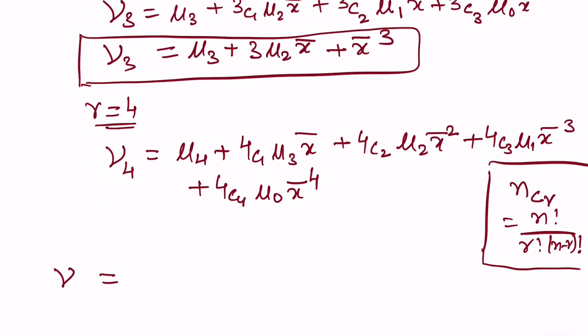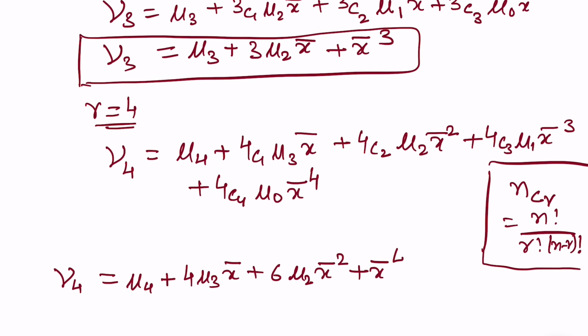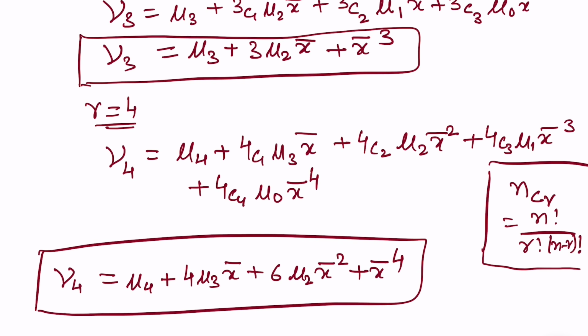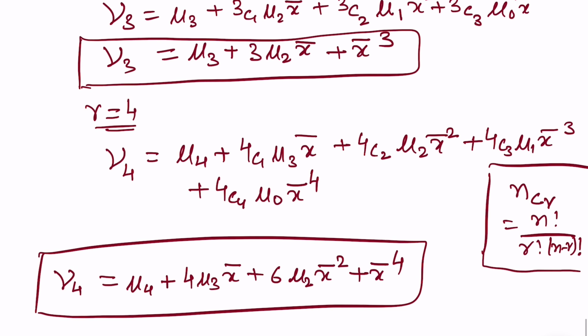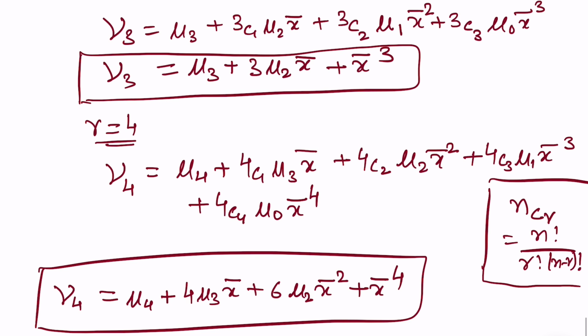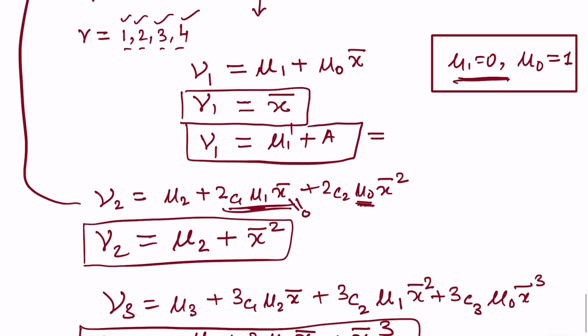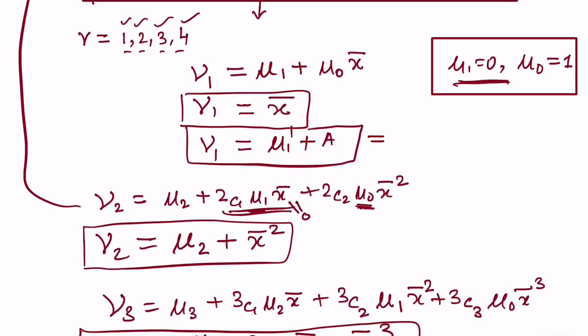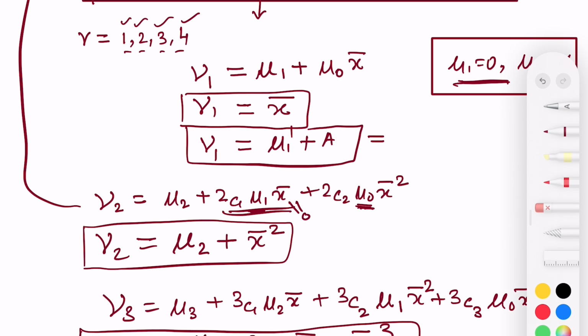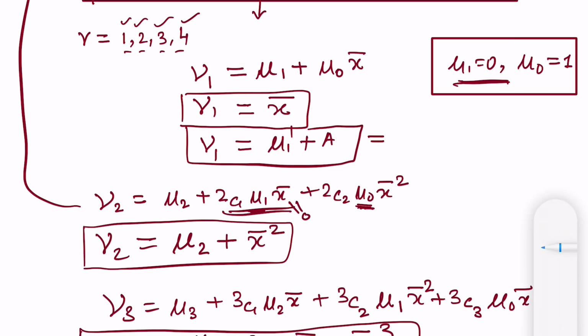Okay, so this will come out to be mu 4 is equal to mu 4 plus 4 mu 3 x bar plus 6 mu 2 x bar square plus x bar to the power 4. Right. So this is the relation between the origin and moment about the mean. So coming back again here, students, nu 1 is always x bar, and you have this relation of moment about the origin and about any arbitrary point.